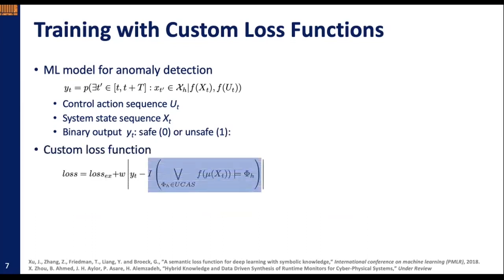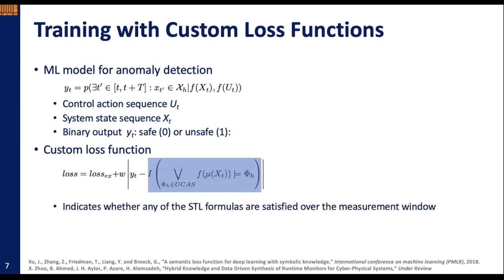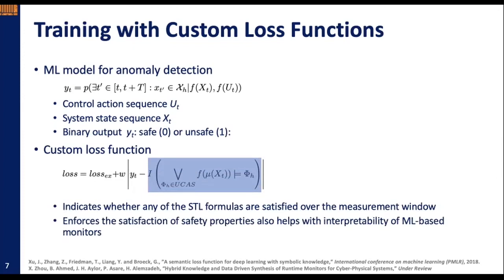The domain knowledge is integrated into the machine learning model using a semantic loss function as shown in the second equation. So we add the semantic loss function as a regularization term to the existing loss, which indicates whether any of the STL formulas are satisfied over the measurement window. This forces the satisfaction of the safety properties by penalizing the machine learning models if the outputs of the machine learning model are different from the STL formulas. And this loss function will also help with the interpretability of the machine learning-based monitors.